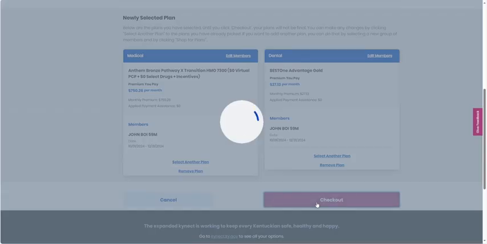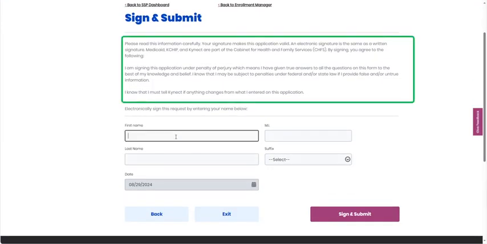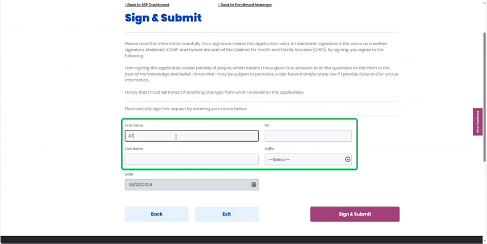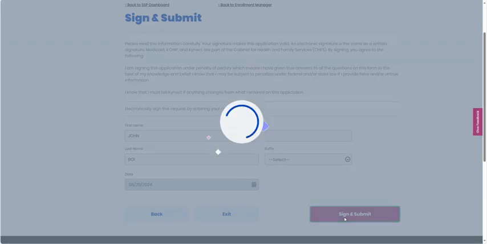Click on Checkout. This takes you to the Sign and Submit page. Read the statement on the page. After reading the entirety of the statement, electronically sign the agreement by typing in the first name, middle initial, and last name of the applicant. And click on the Sign and Submit button.